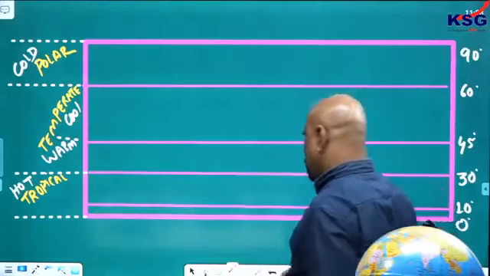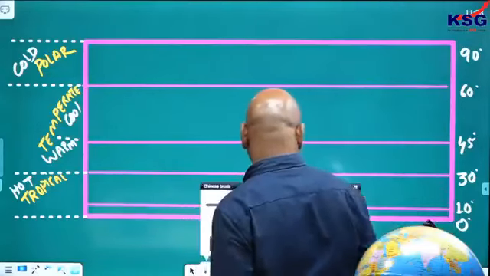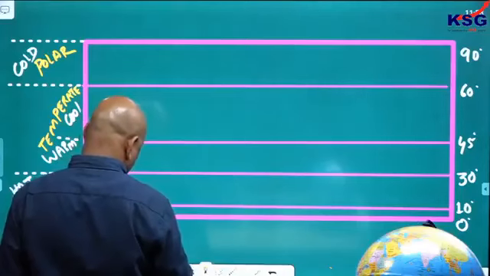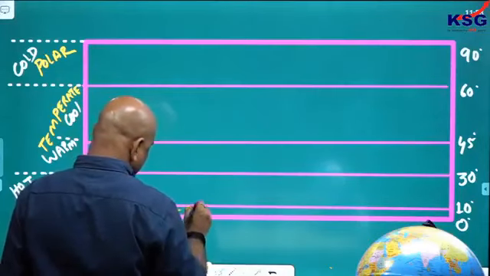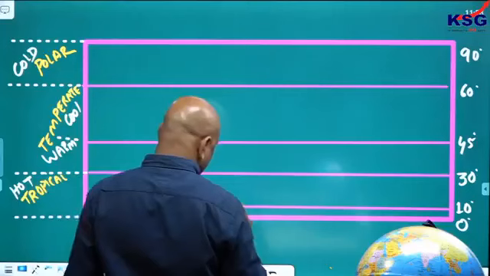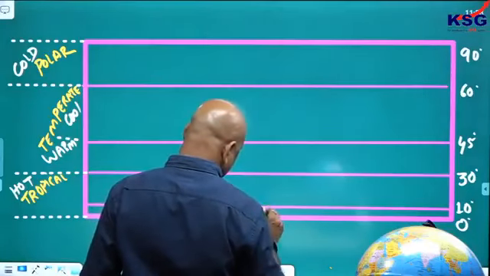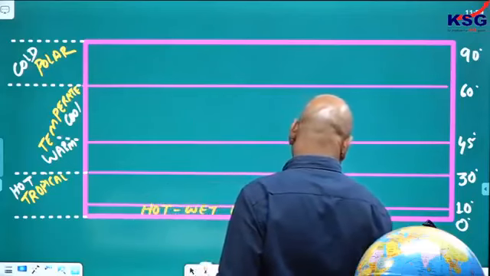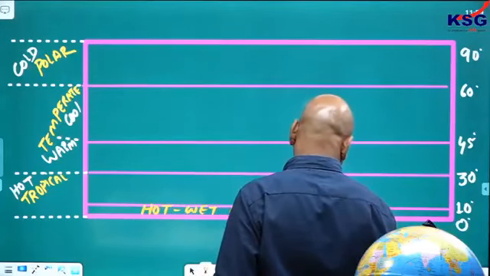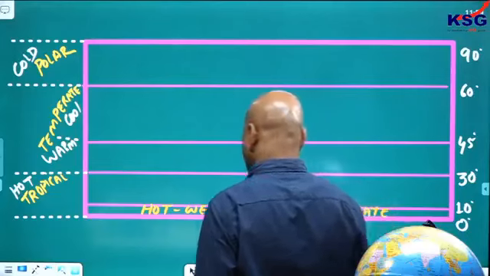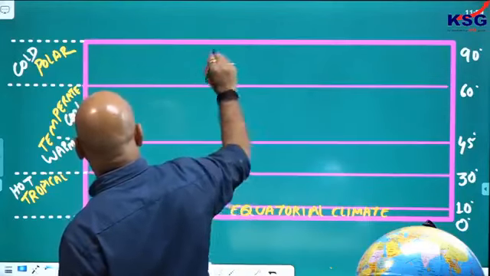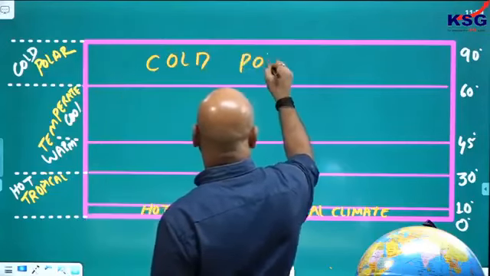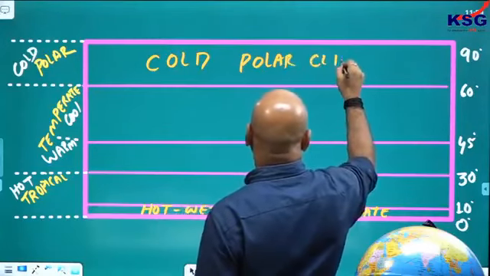Let us see now the regions near the equator. This region is known as the equatorial, hot and wet equatorial climate here. Equatorial climatic region here. Hot, wet, equatorial climate you will find in these regions, 0 to 10 degree. And here you have the cold polar climate.